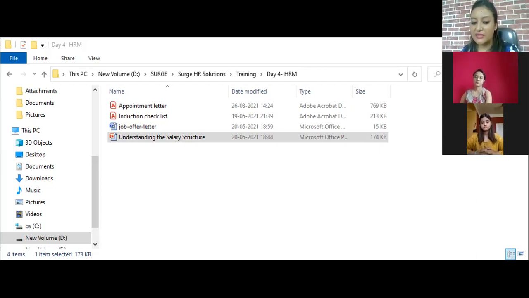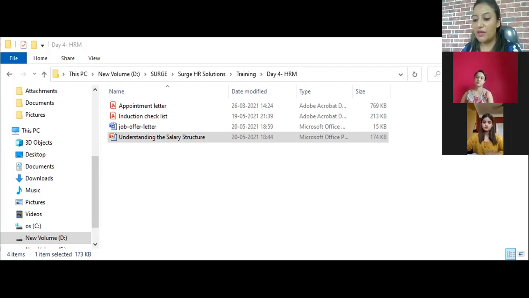And other allowances are special allowance. So if any other allowance is to be given to the employees, then it is clubbed under the category of special allowance. It could be for anything, like you're called to work on a Sunday and the company is paying for your food, or gift vouchers and everything. That can all be clubbed under special allowance, or medical allowance, where the company is paying for your medical bills. So all this depends on the kind of band or salary bracket you fall under.